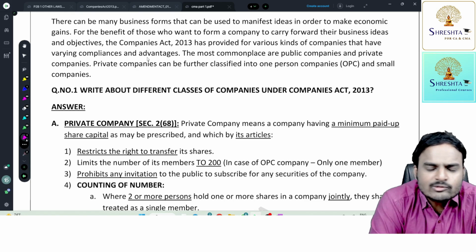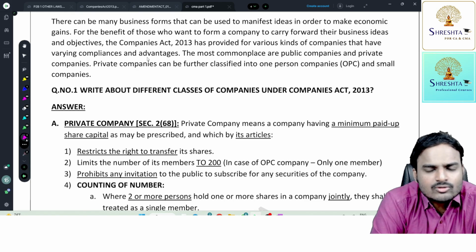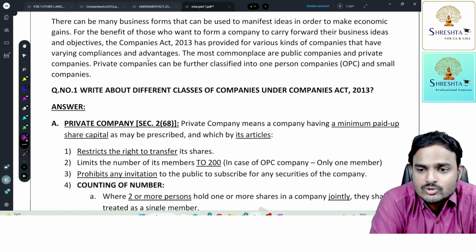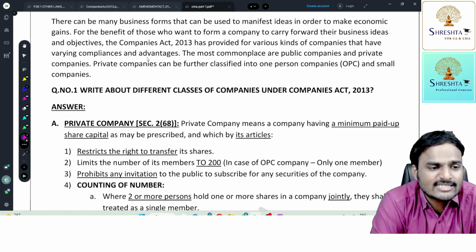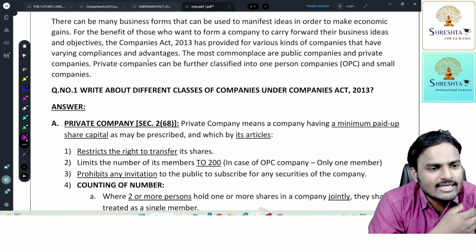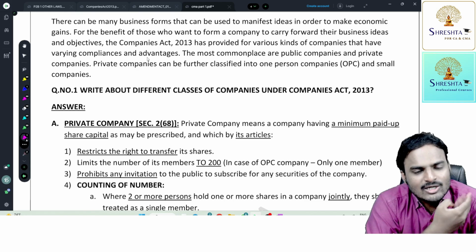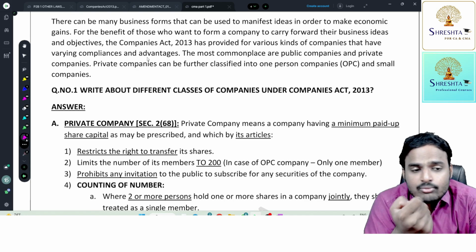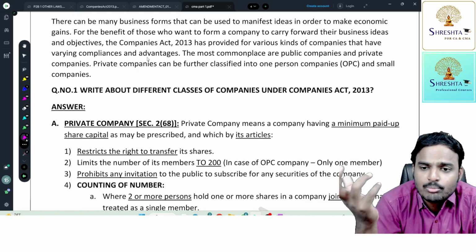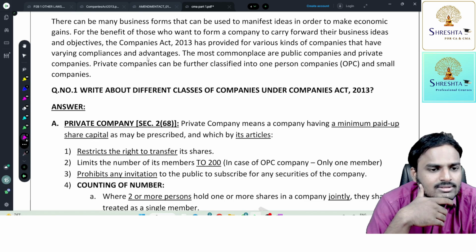If employees are included in 200, now tell me, to what extent can we issue shares under the employee stock option plan to the employees? Maximum 200 only, sir. No. At present, I'm already having 10 owners. Now, to what extent can I give shares to the employees? Only 190. Then what about the remaining employees?